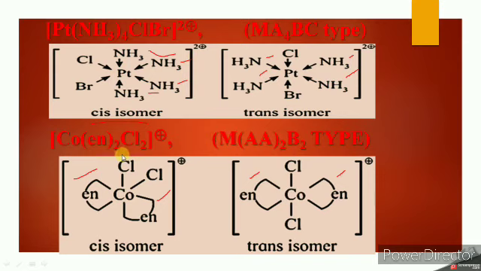So M(AA)2 and chlorine 2 times, so B2 type. So if you observe here, identical ligands occupy adjacent position, so it is cis isomer, and here identical ligands take opposite position, so it is a trans isomer.